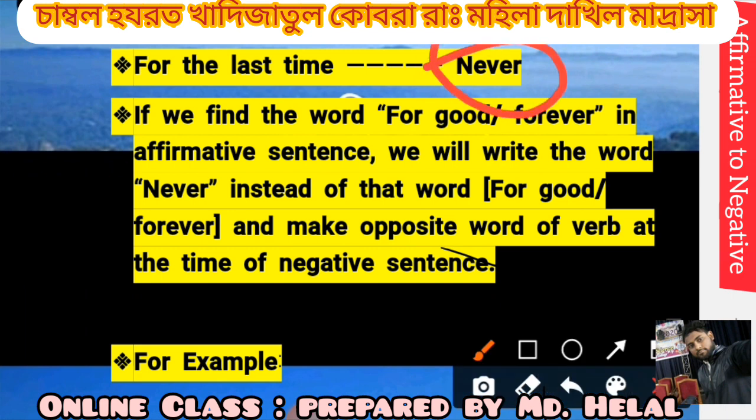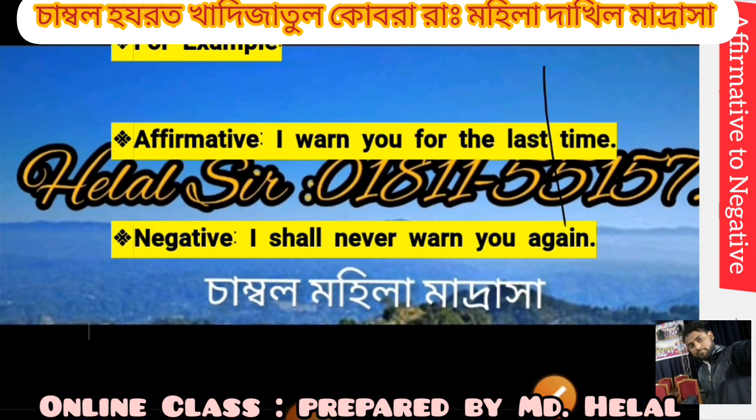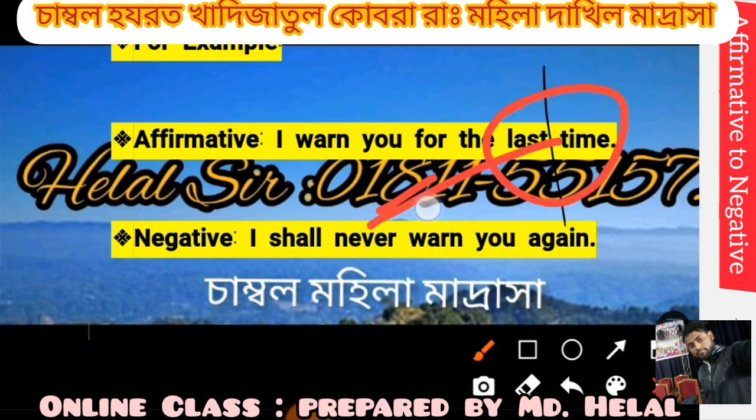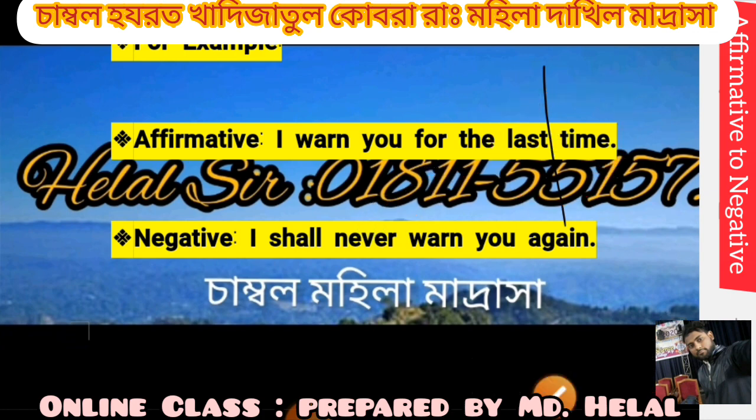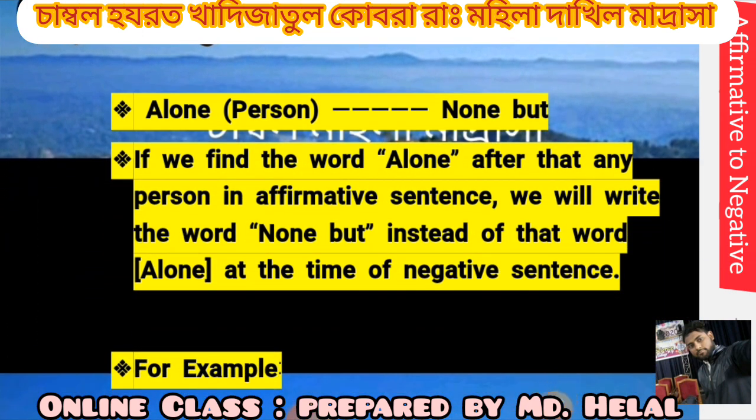We use "never" instead of "for the last time". For example, I warn you for the last time. I shall never warn you again. Here, "for the last time" changes to "never". Alone indicates a person.